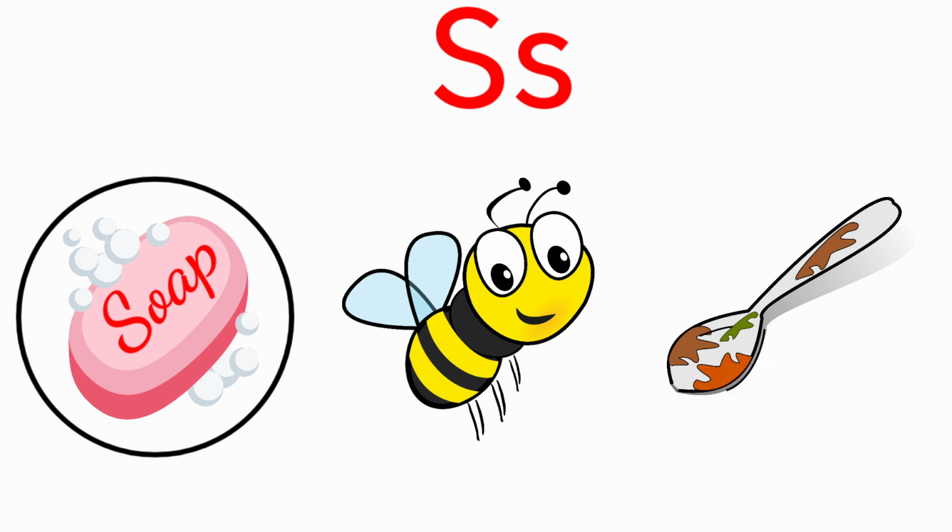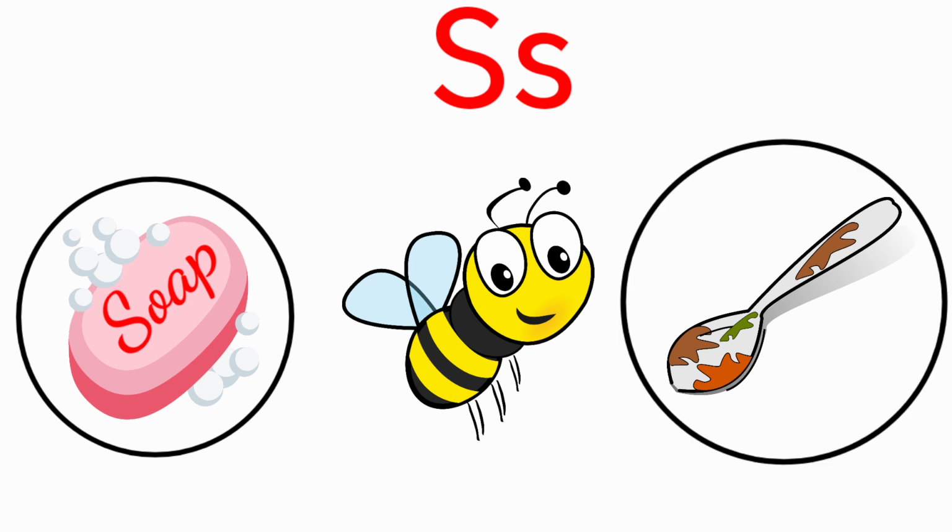Look at the next one. It is a spoon. Spoon. The beginning sound of the picture spoon is S, S. And the sound of the letter S is S, S. The sound of the letter S and the beginning sound of the picture spoon are same. So we are going to circle the picture spoon.